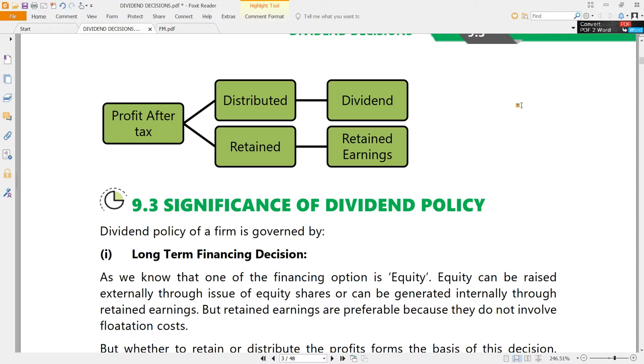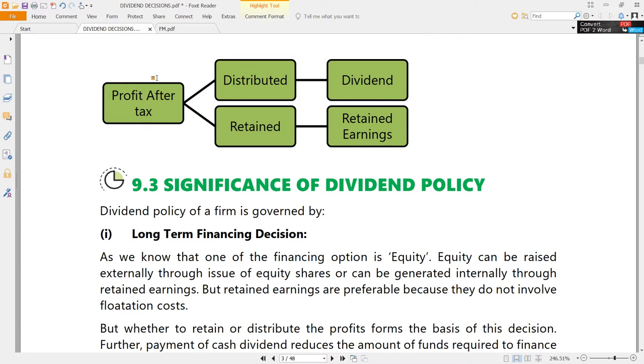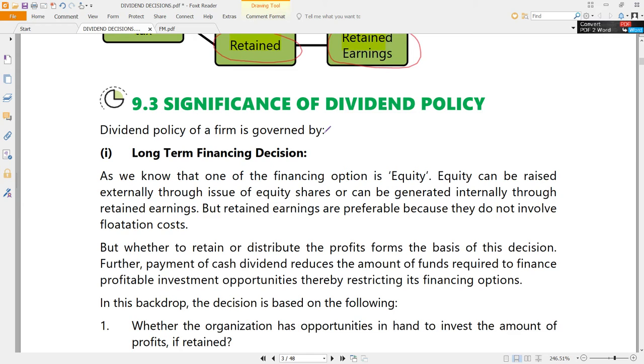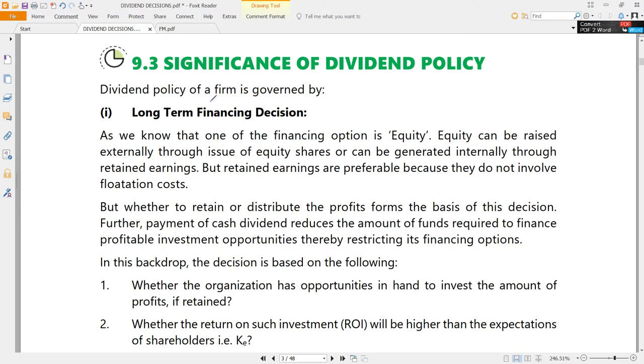Naturally, what is the basic thing related to dividend? Everybody should know that a company earns profit after tax. Okay, if that profit after tax is distributed, that is the same thing that we are going to call dividend. If the profit is distributed, it is dividend. If it is retained, if it is not distributed, that becomes retained earnings. Nothing new in that. That is the same thing that everybody of us knows already.